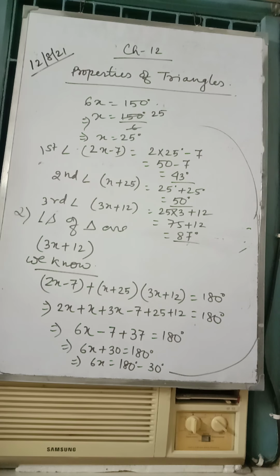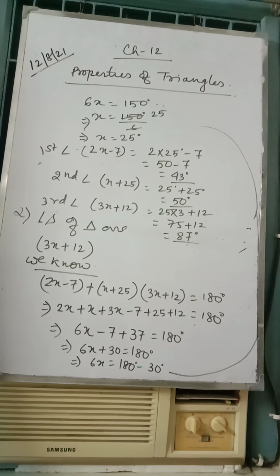Question number 3 is homework. One of the angles is given, and the other two angles are equal. So the sum of the other two angles will be 180 minus 110, divided by 2. Question number 4 we shall do now.